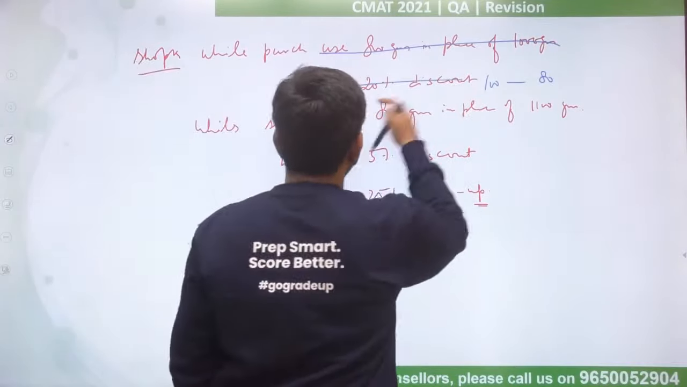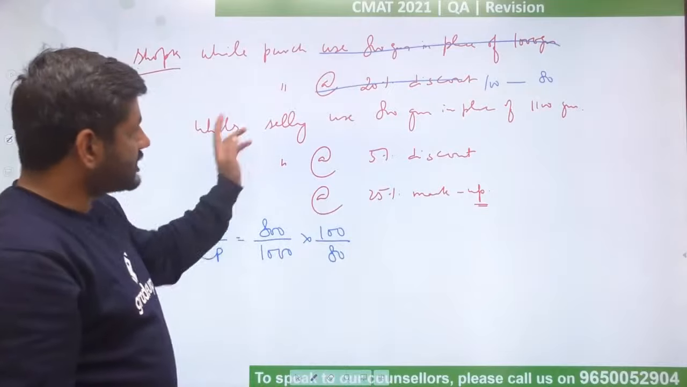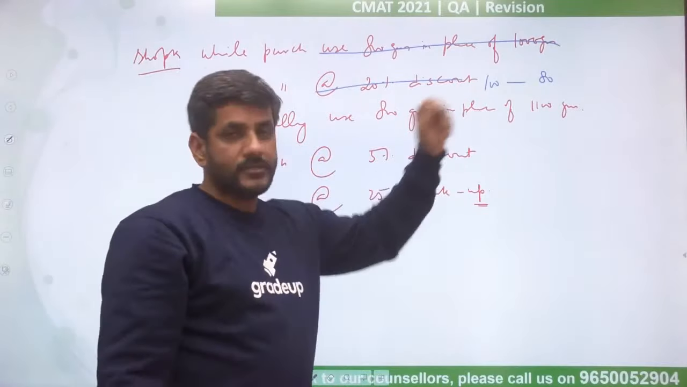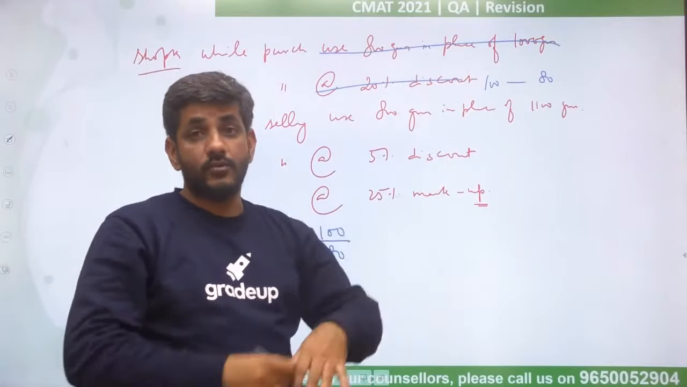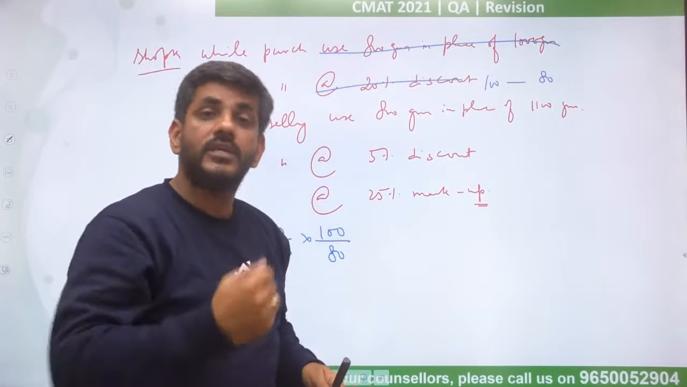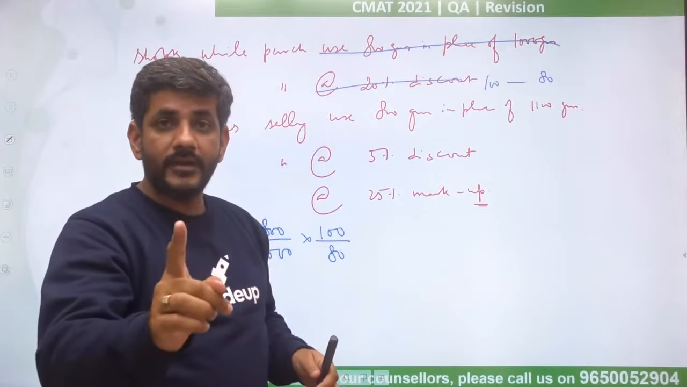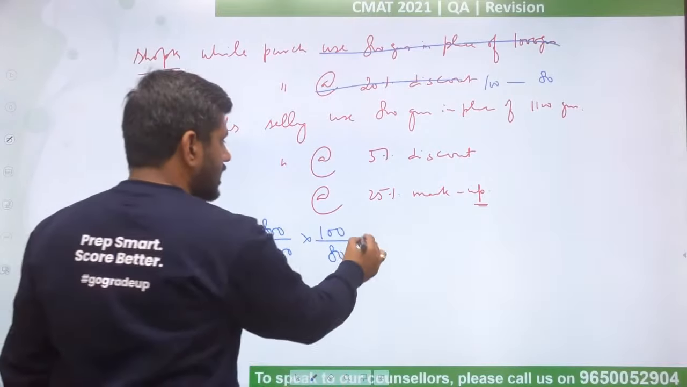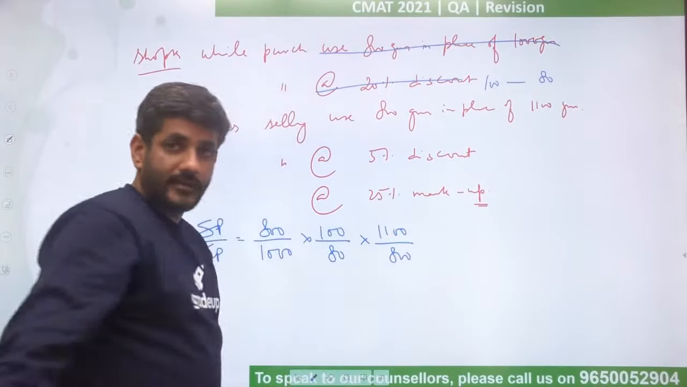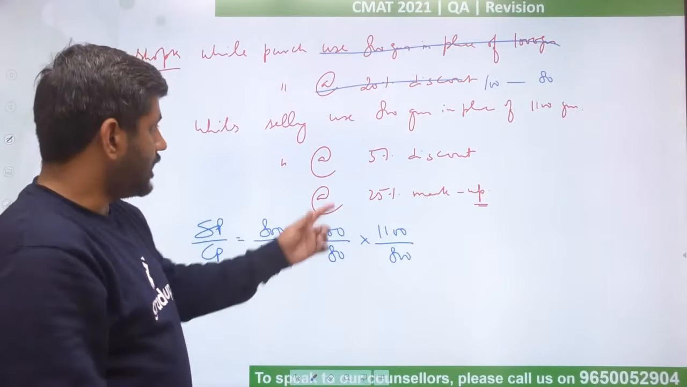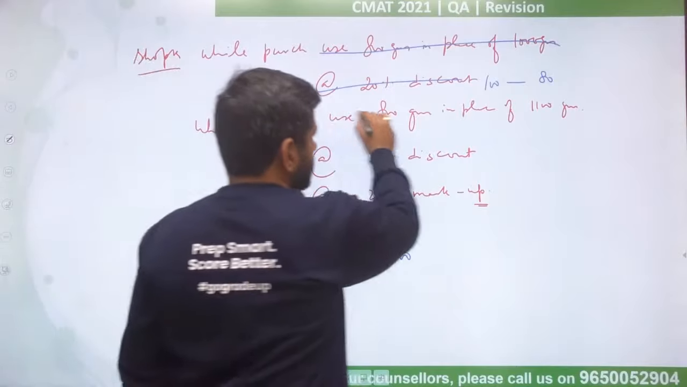This is done. Third, while selling he used 800 gram in place of 1100. So you charge for 1100, you give only 800, you are getting profit. Profit means 1100 in numerator, the bigger value in numerator, smaller in denominator. Right? And last, this one, this is also done.